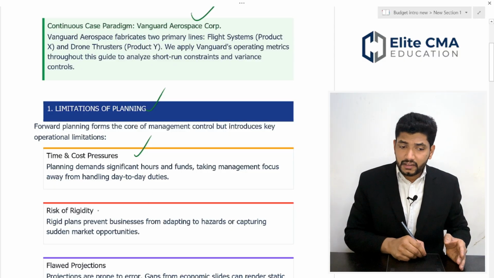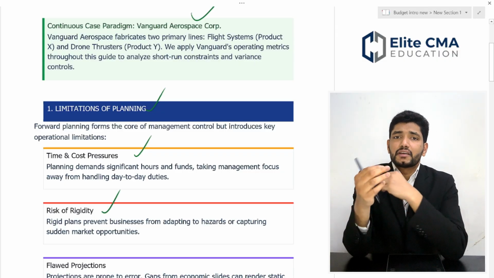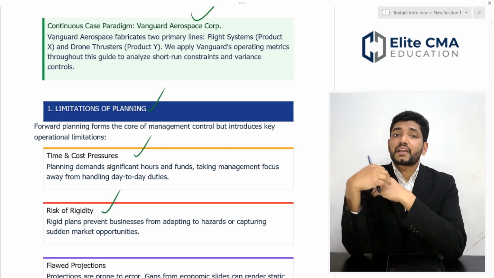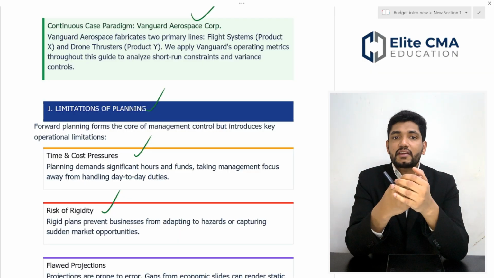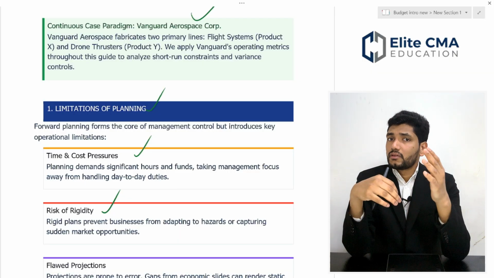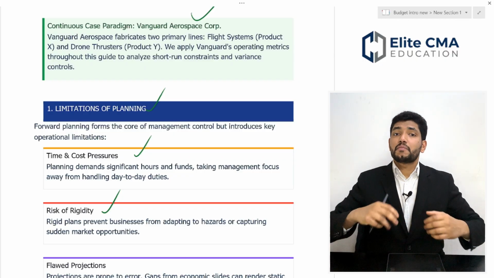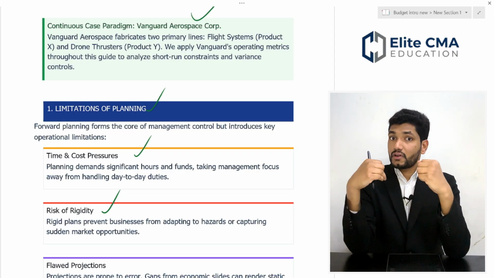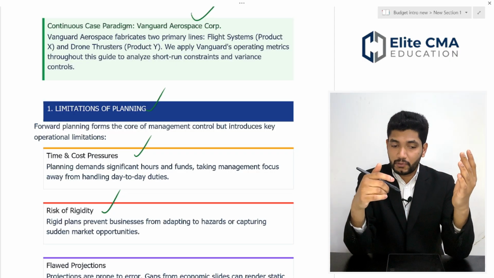The second thing is risk of rigidity. Once you have planned something for the next year or next period, suddenly a new market change comes. Suppose you have a fixed plan in your mind, maybe you will have rigidity or resistance to capture those new market opportunities.